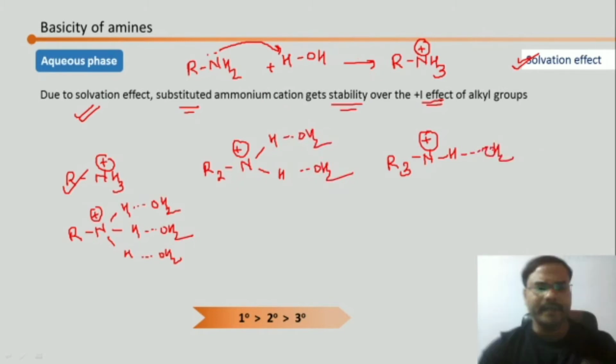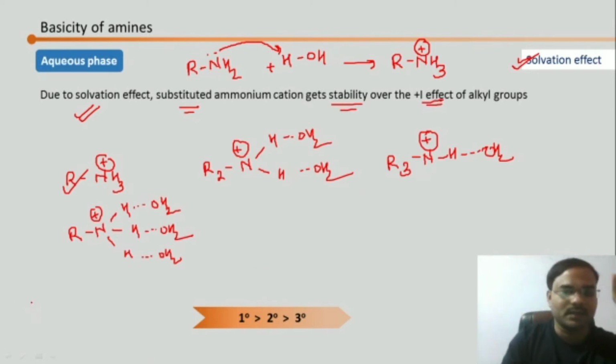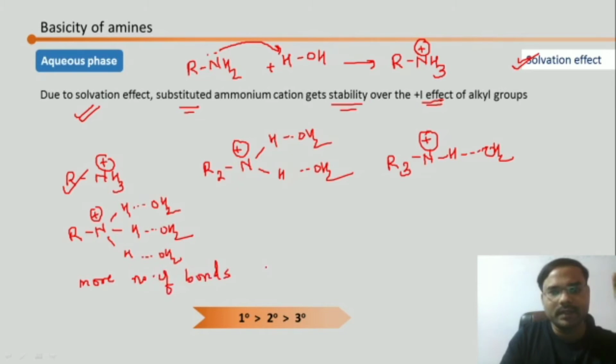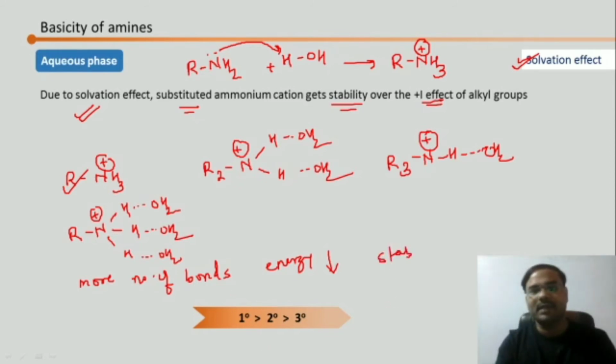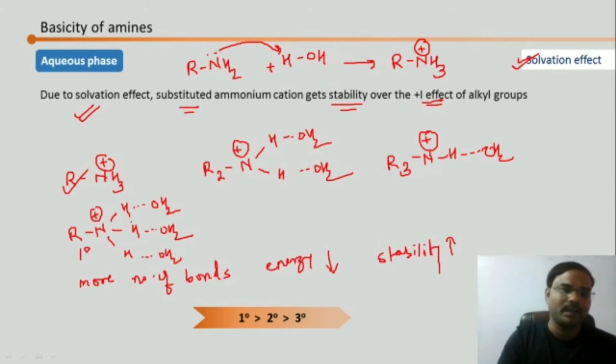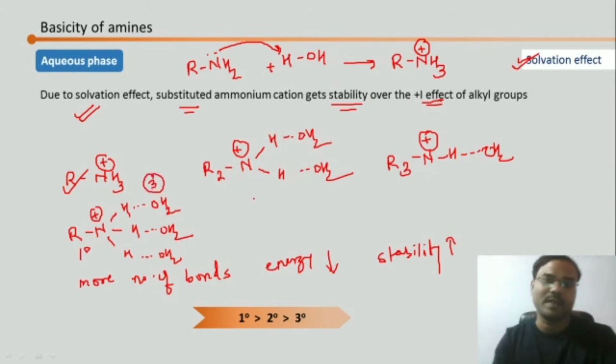Now we all know that whenever a bond is formed, the energy of that molecule is going to decrease. So more number of bonds, energy decreases more, and the less the energy of that molecule, the more will be the stability. Correct? So in case of primary, 3 bonds are there, so it will have the least energy, hence the most stability. Here you have only 2 and here you have only 1.